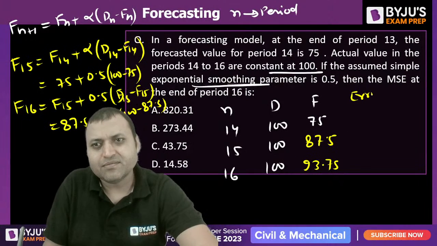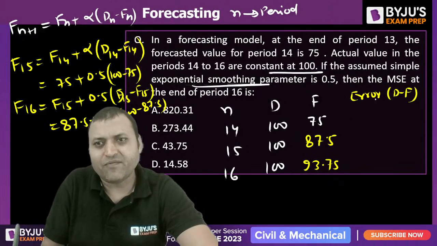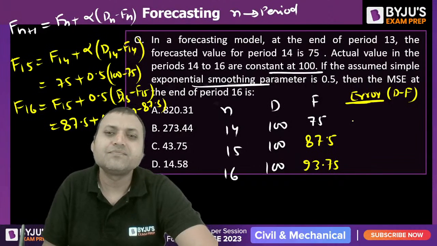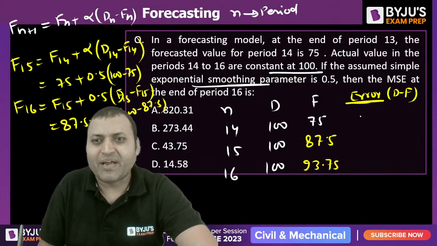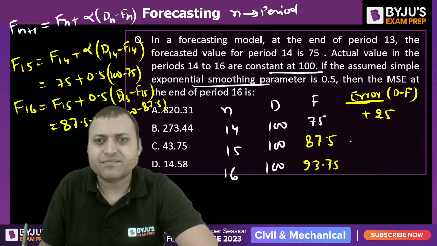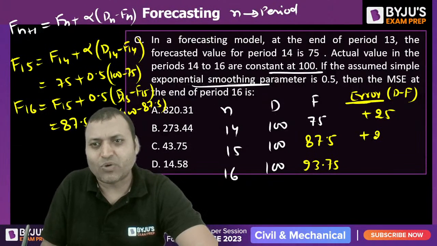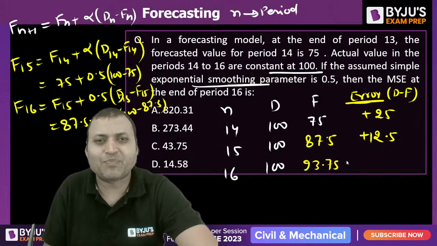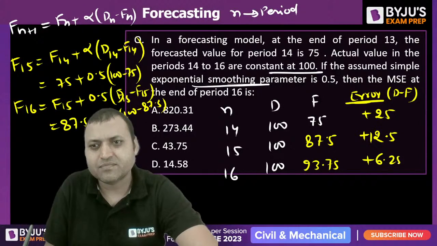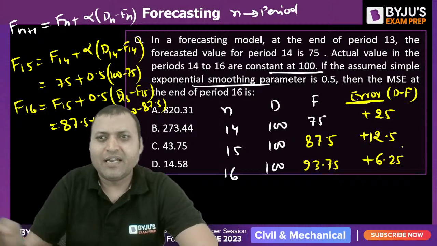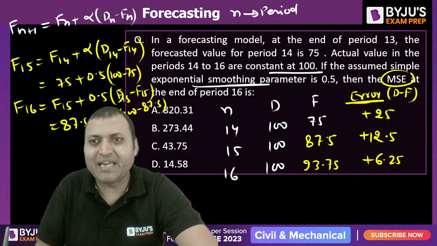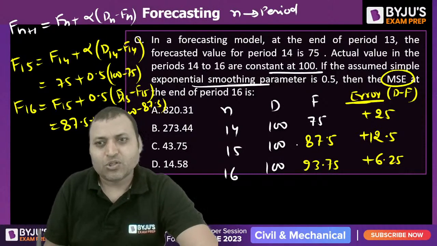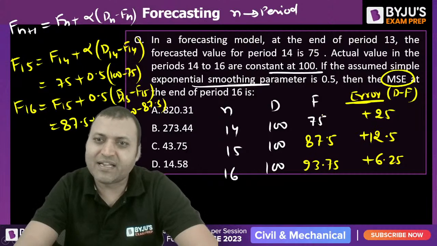Then error, that is D minus F. In first, D minus F is plus 25. The second will be plus 12.5. And in the third case, it is plus 6.25. These are the errors. Now the MSE, mean square error. So take the square of all the errors and then take the mean.